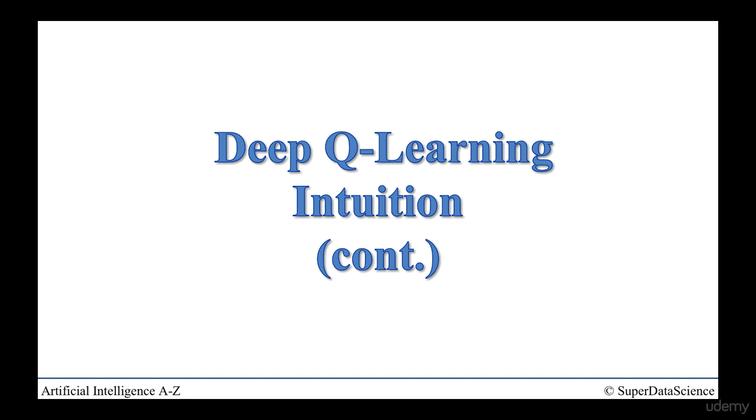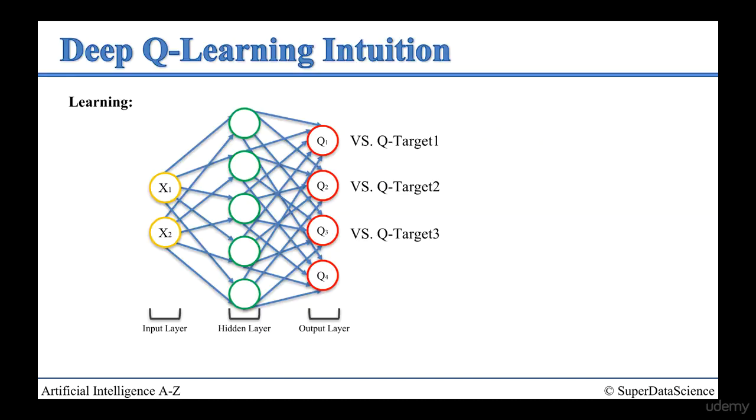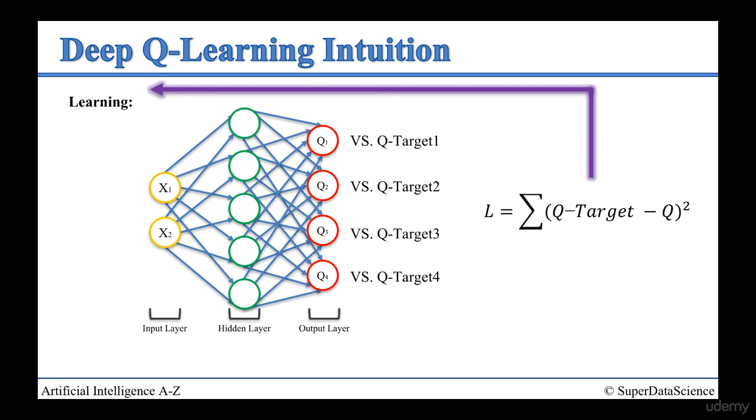In the previous part, we talked about deep learning, Q-learning intuition. We started there, and in fact, we got all the way to this part where we talked about learning. And now we're going to move on to the actual acting part. So there are two distinct parts that we have to remember. That's the learning part, but now he's done all of this. That's beautiful. Now he actually has to take an action. He has to decide what he is going to do. He's going to do action 1, 2, 3, or 4. And so how does he do that?